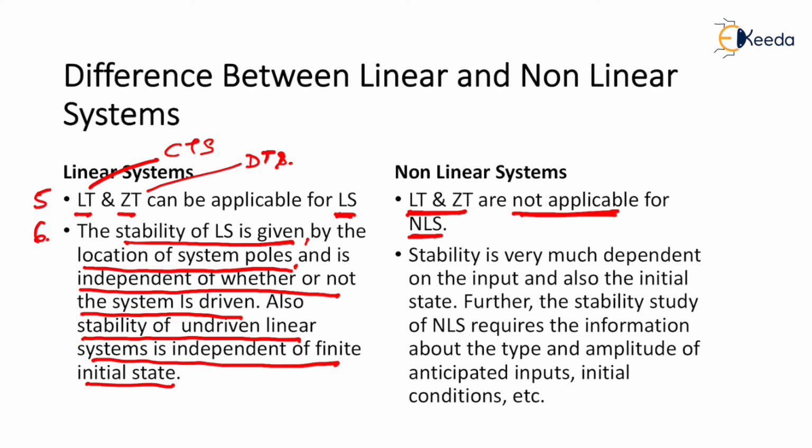Now let us come back to the concept of non-linear systems. In the case of a non-linear system, please check the point. Stability is very much dependent on the inputs. As we have seen in the previous point, if the input value was 1, the system was said to be having a stable output operation. And if the input is, let us say, 5, in the previous slide, it was having an unsatisfactory or unstable operation, which means, what is the meaning of that statement?